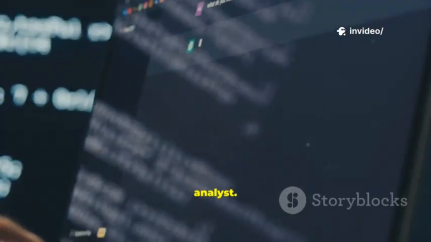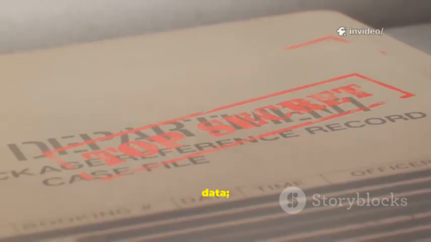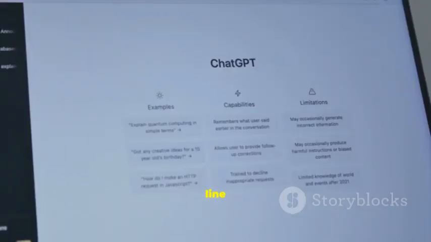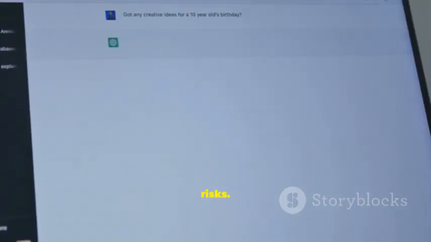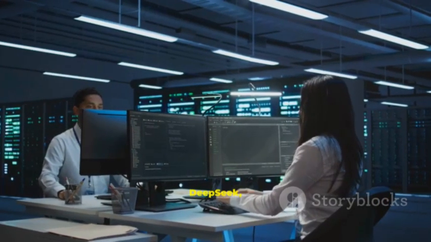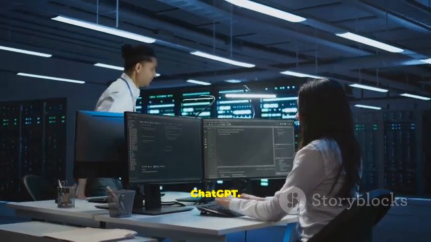ChatGPT cannot index local files. Treat it as your analyst. Never paste sensitive data. Always sanitize first. Ask: explain this line and any potential security risks. Then ask for non-disruptive ways to verify reachability. ChatGPT turns raw hits into an actionable plan, safely. Together, discover with DeepSeek, interpret with ChatGPT.